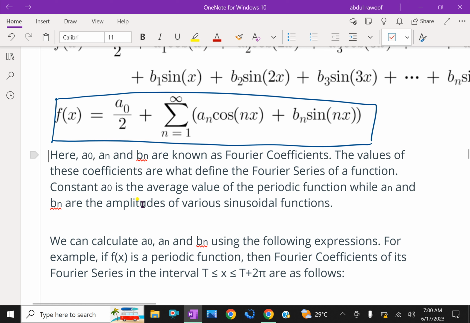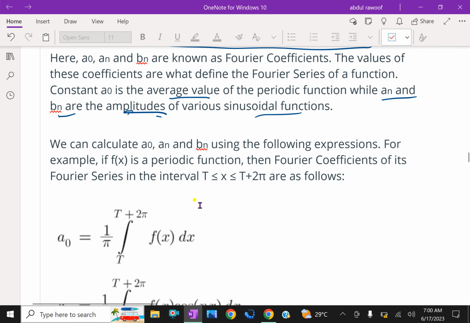Constant a0 is the average value of the periodic function, and an and bn are the amplitudes of the various sinusoidal functions. We can calculate a0, an, bn using the following expressions.